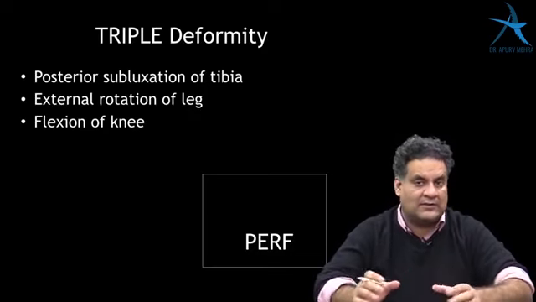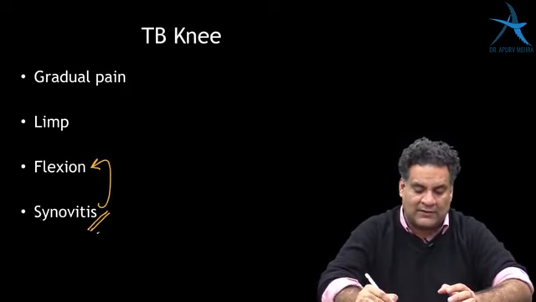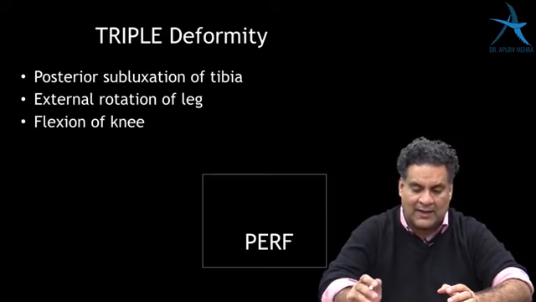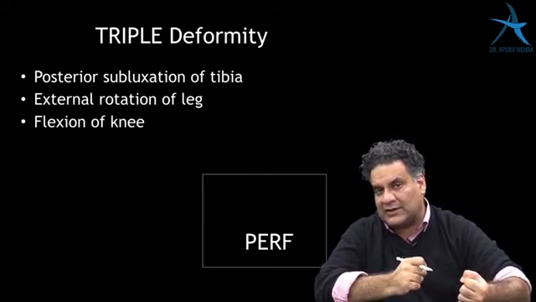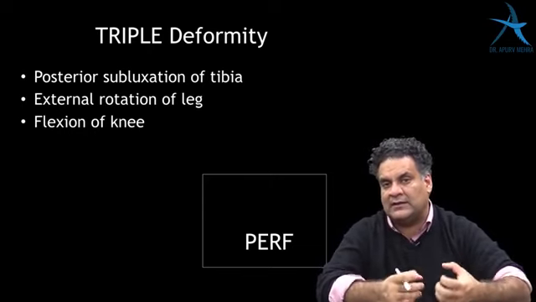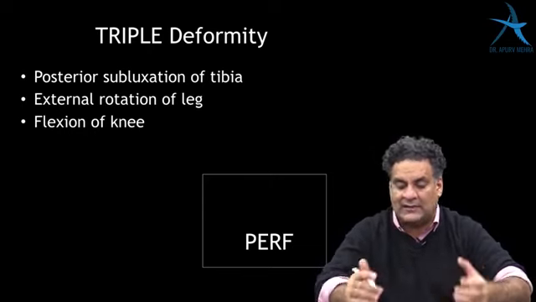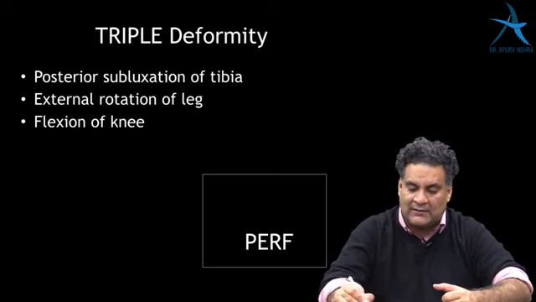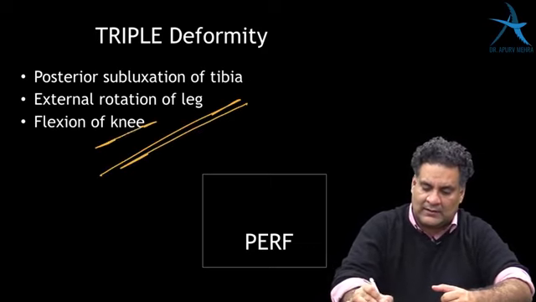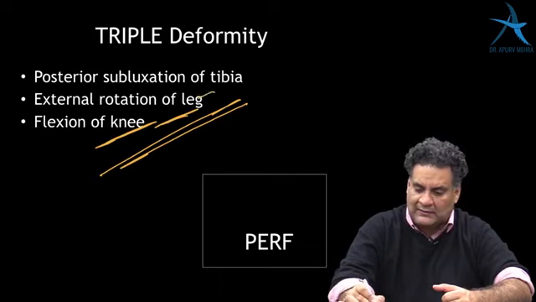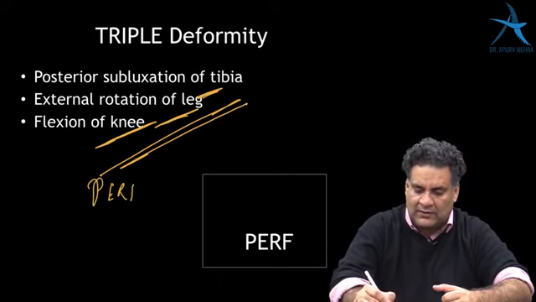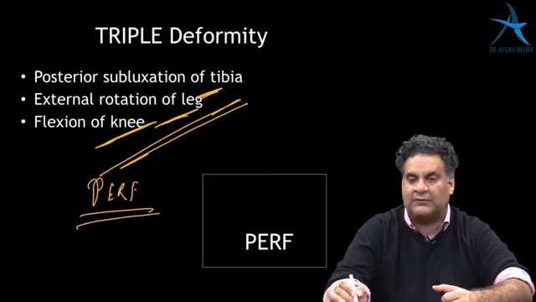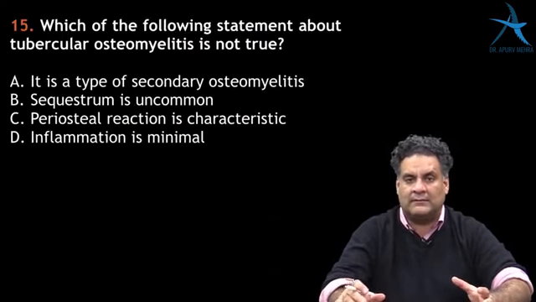Now in tuberculosis, in the early stage, you saw there's a flexion because of synovitis, but as the disease continues, the iliotibial tract causes contracture and it keeps on pulling at the knee joint. The iliotibial tract causes these deformities: flexion of the knee, external rotation of the leg, and posterior subluxation of tibia, and the mnemonic for this condition is called PERF, which is a very, very important thing.